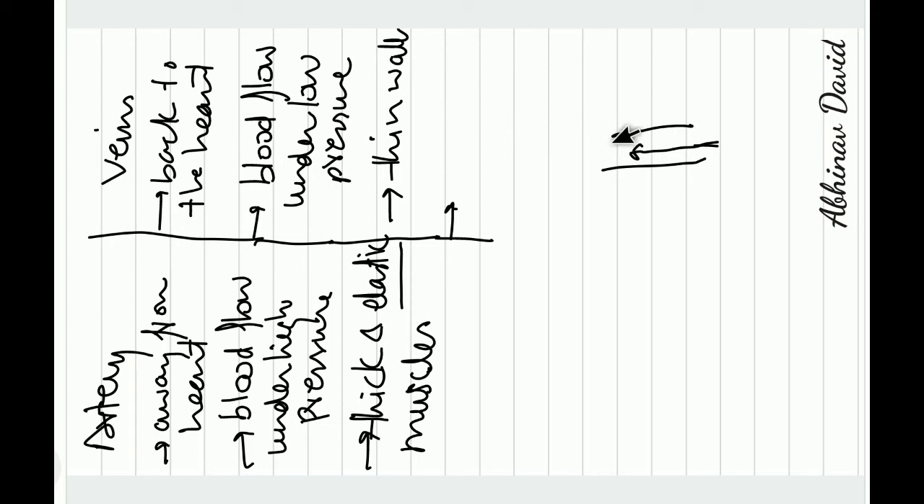Suppose we stop moving. Suppose this is our leg. If we stop moving our leg, what will happen? Due to gravity, the blood will fall down. Now again, when we move the leg, the blood will start rising again. If this happens, the blood will never reach the heart.